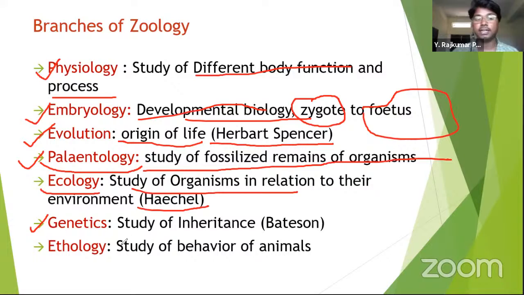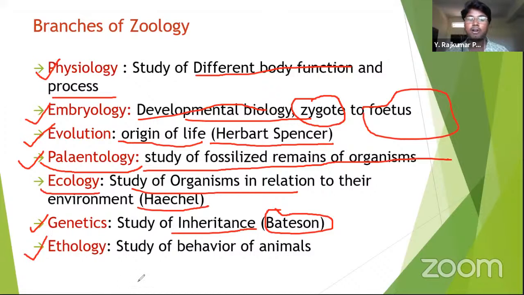Next, genetics. The study of inheritance is called genetics. The term genetics is given by Bateson. Study of genes, study of genetic material is also called genetics. When you go to the cellular level, there is nucleus, there are chromosomes, there is DNA, there is RNA, there is transcription, translation, recombinations, and all these processes come under the learning of genetics. You will learn about this chapter in the further classes.